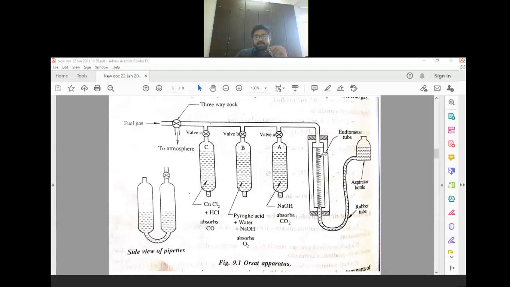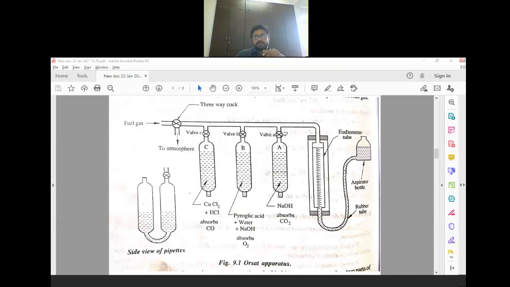So all the flue gas will try to go inside this chamber, inside the cylinder. And if CO2 is present, all the CO2 gets absorbed in NaOH. Clear? CO2 gets absorbed in NaOH. For some time you have to keep the flue gas in this contact. So all the CO2 gets absorbed by NaOH.